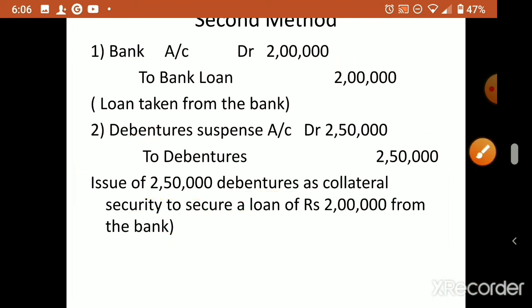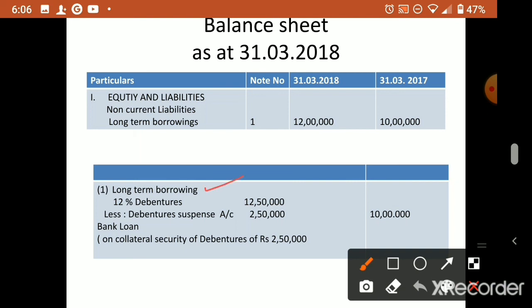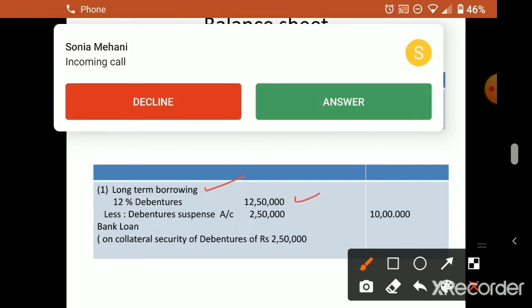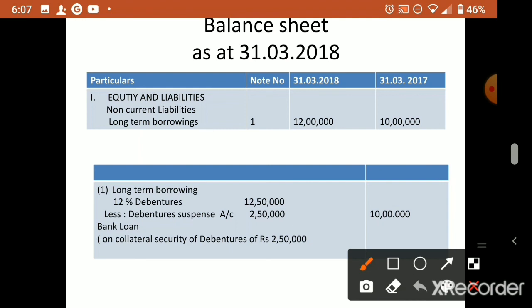Now, how will the balance sheet appear? The balance sheet is very simple. Under long-term borrowings, how much do we show? Including this 2,50,000, the debentures become 12,50,000. So you write 12,50,000 of 12% debentures.